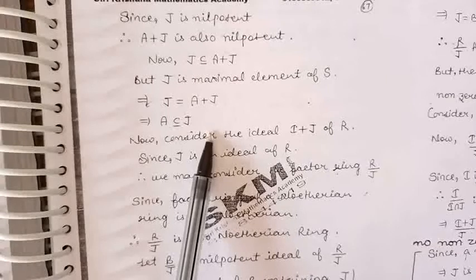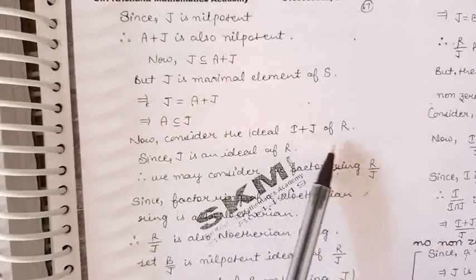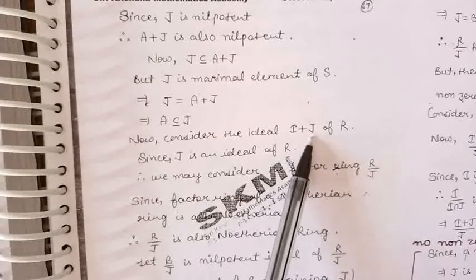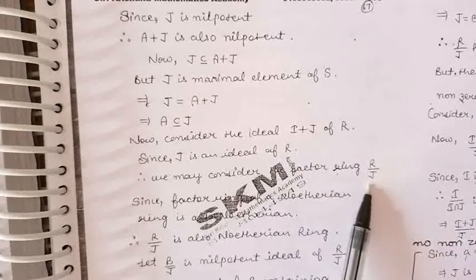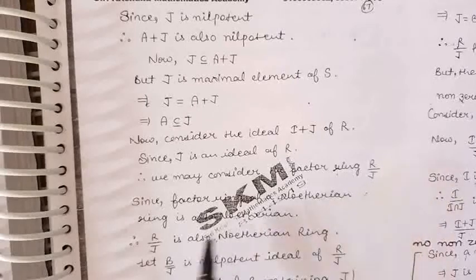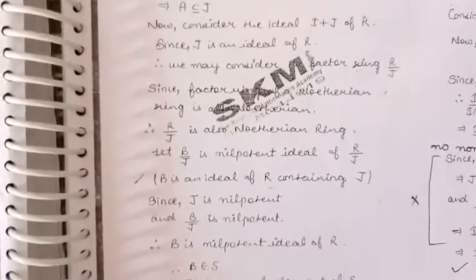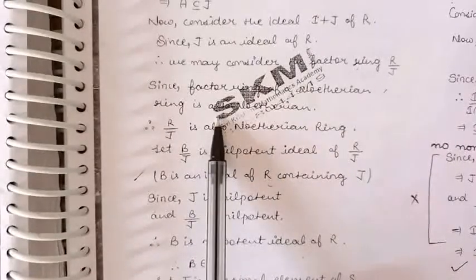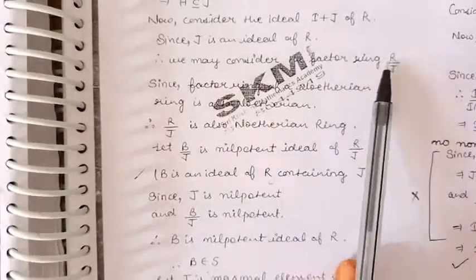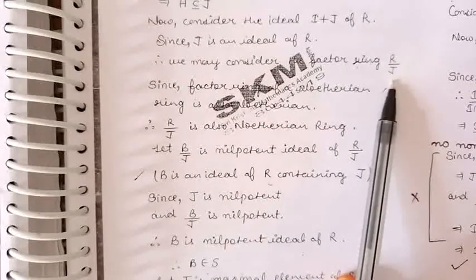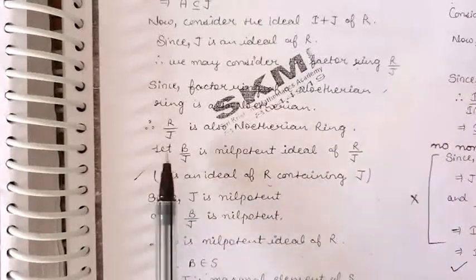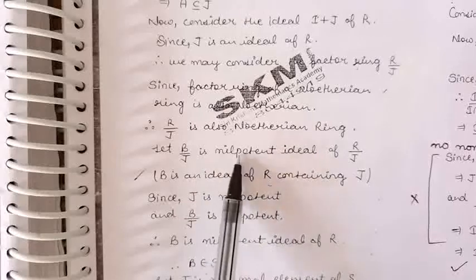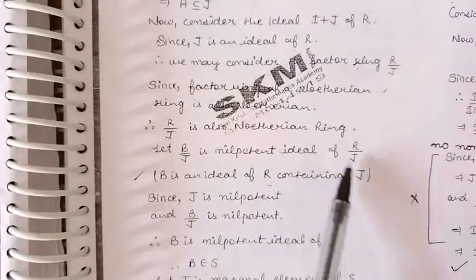Now let us consider the ideal I plus J of the ring R. J is an ideal of ring R, so we can consider the factoring of R by J. A factor of a Noetherian ring is Noetherian. R is Noetherian, so R by J is also a Noetherian ring. Now we claim that this quotient ring R by J has no non-zero nilpotent ideals. So let us take an ideal B by J, which is a nilpotent ideal of the quotient ring R by J.